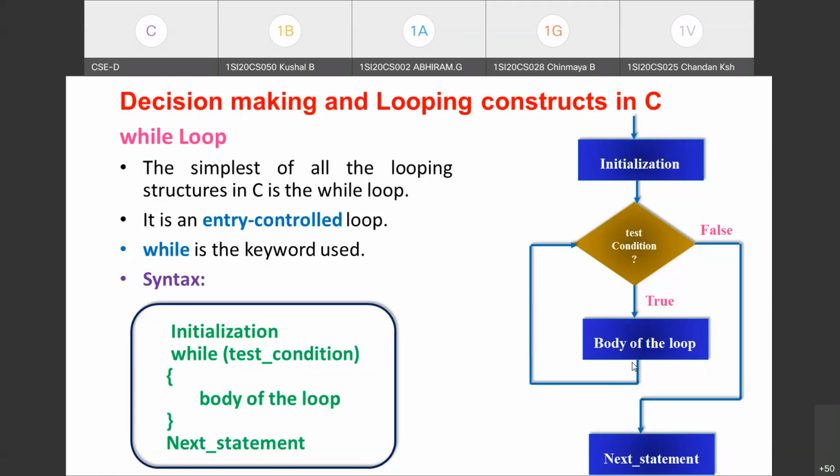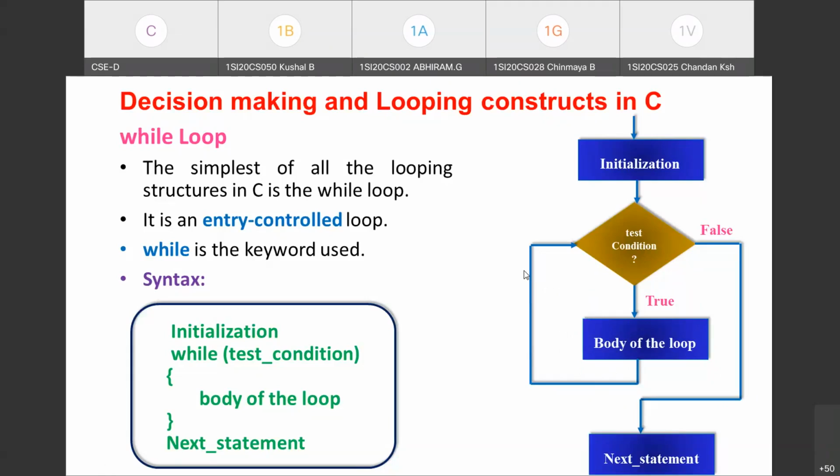An infinite loop means the loop will never terminate. Each time you go for testing the condition, it will always be evaluated to true. If so, once the control enters the loop, it will stay in the loop itself. It will never terminate. So the test condition will never be evaluated to false. That's why it will be repeatedly executing the body of the loop. So this is an infinite loop. You should not create an infinite loop here. At some point, the loop has to be terminated. Okay, this is what you need to take care of.